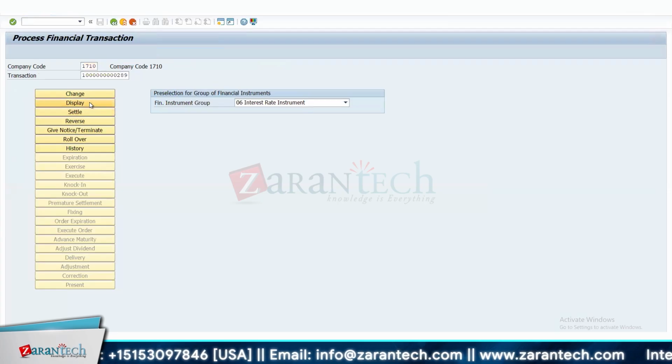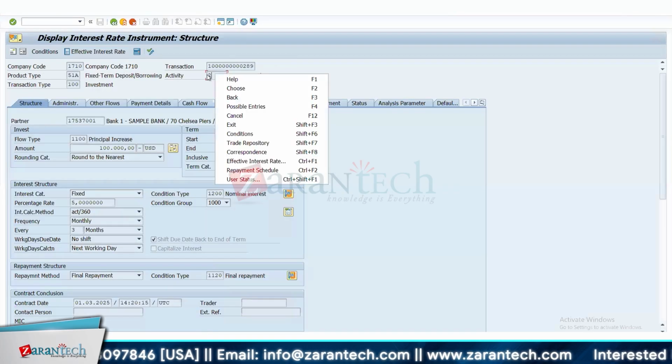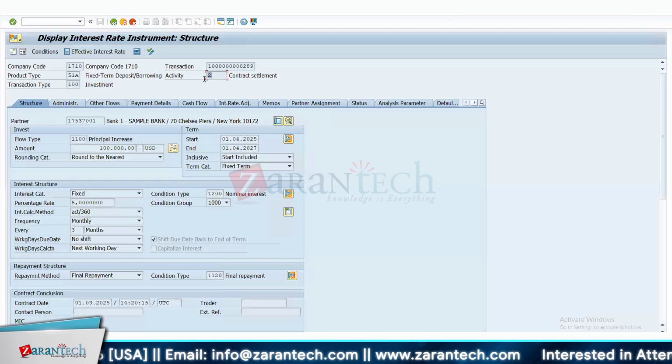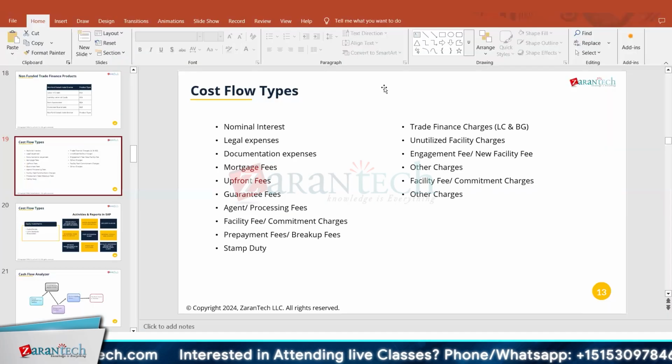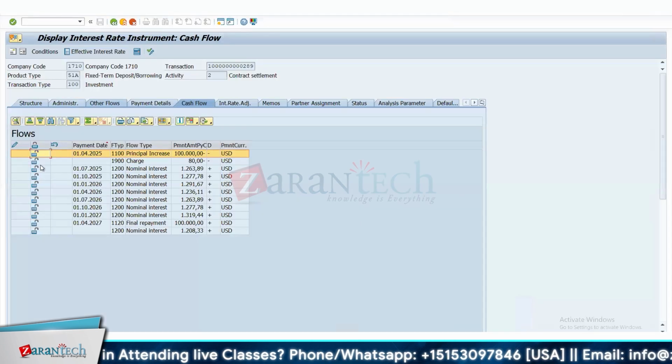Now if you display the deal, you will see that the activity has changed from 1 to 2, and now it is free for posting. You will see here that this shows released. I think someone had a question on the lock, right? Now you see that the lock is released. Who asked that question? After release, is the document posted? The contract settlement document is not posted. It means that it can be posted, but it is not yet posted.